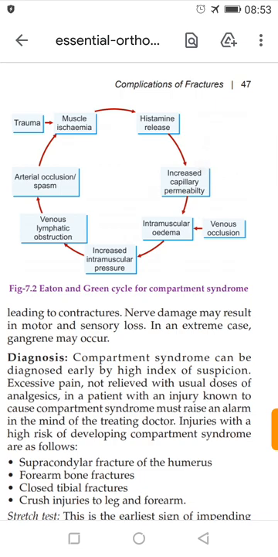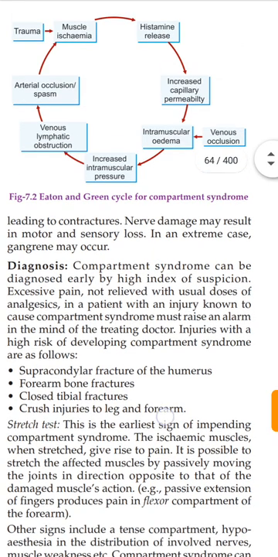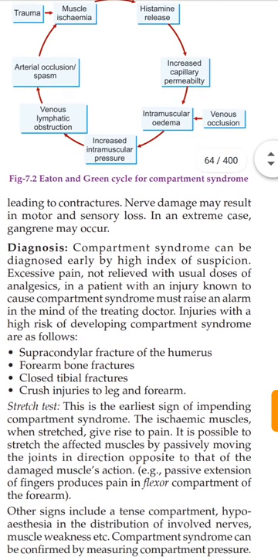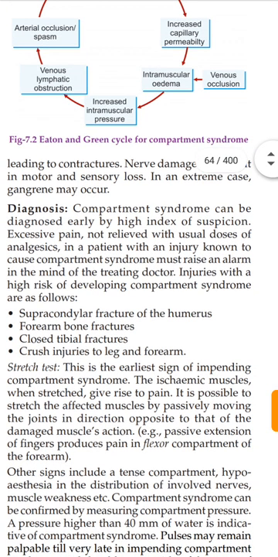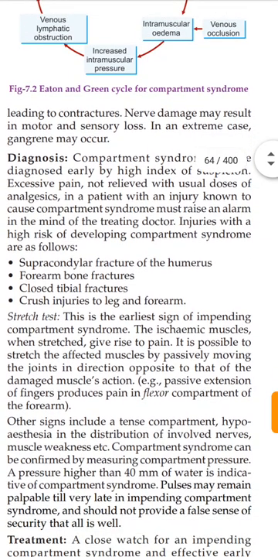Diagnosis: compartment syndrome can be diagnosed early by a high index of suspicion. Excessive pain not relieved with the usual dose of analgesic in a patient with an injury known to cause compartment syndrome must raise an alarm in the mind of the treating doctor. Injuries with a high risk of developing compartment syndrome are supracondylar fracture of the humerus, forearm bone fracture, closed tibia fracture, and crush injury to the leg and forearm.